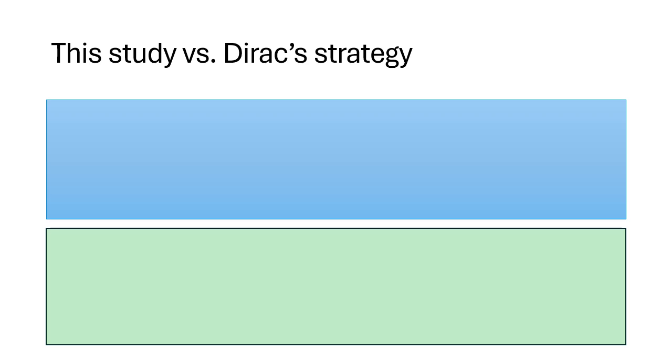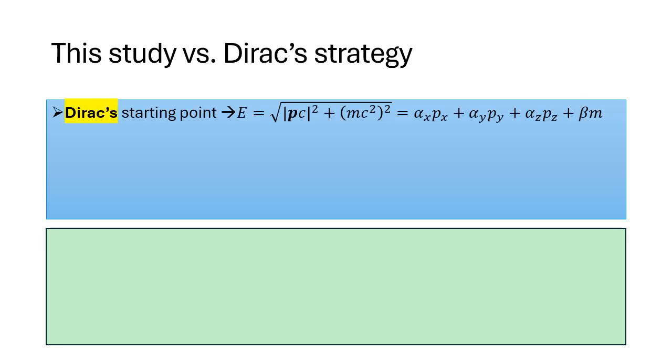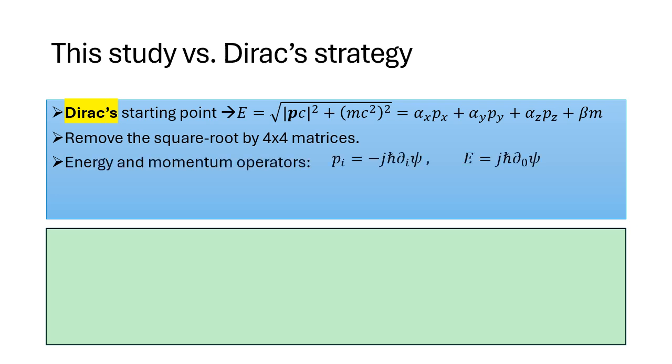Before starting with the math, let's note the differences between Dirac's strategy and the approach of this study. Paul Dirac constructed his equation starting from Einstein's mass shell condition. He found a way to remove the square root using a 4x4 matrix formalism, and then incorporated Schrödinger's momentum and energy operators.